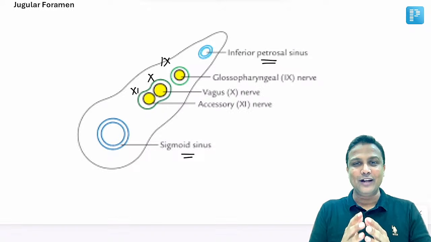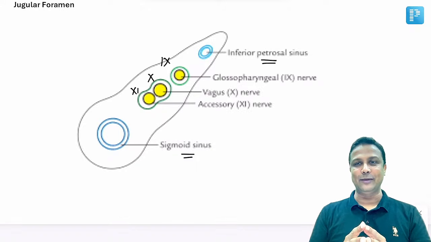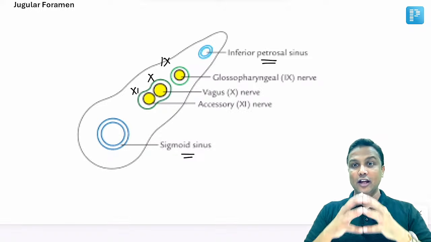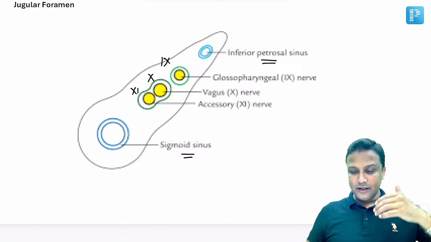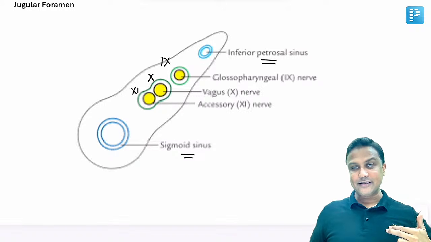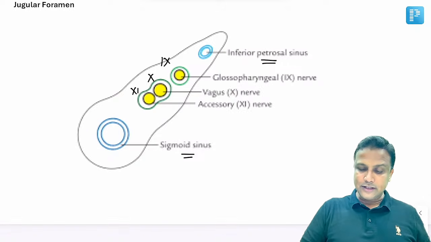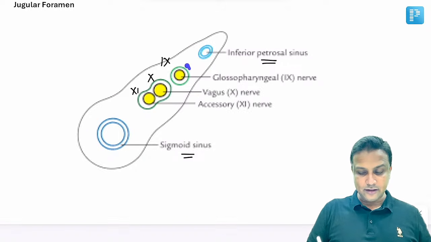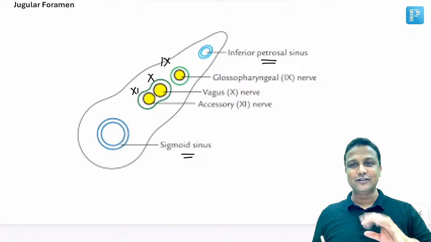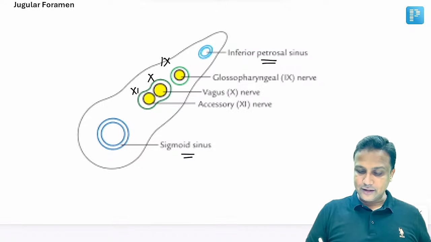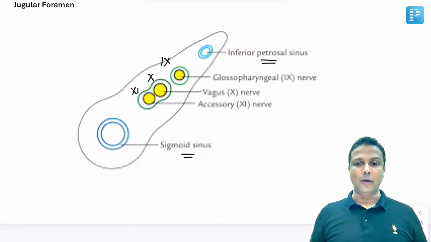That is the reason why the foramen is named jugular foramen, sir. Understanding? The jugular foramen is the one from where the inferior petrosal sinus, sigmoid sinus, and all three nerves are going to pass. One more question. Out of the three nerves, which is present in a separate sheath here? That will be the 9th nerve. The 9th nerve is present in a separate sheath, whereas the 10th and 11th will be present together in one common sheath there, sir. Perfectly done.